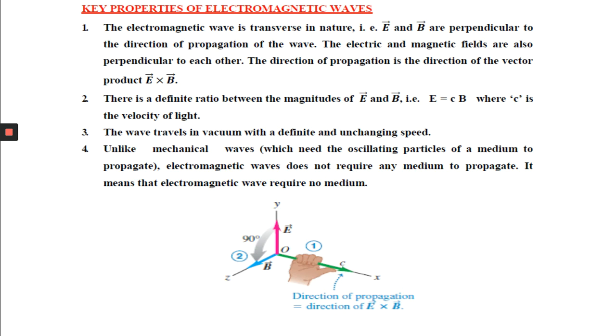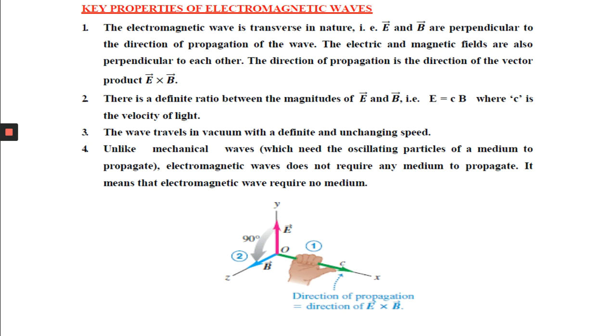The direction of propagation is the direction of the vector product E cross B, because E and B are perpendicular to the direction of propagation of the wave. Another important thing is that there is a definite ratio between the magnitudes of E and B, that is E equal to CB, where C is the velocity of light. Already we have discussed E by B equal to C.